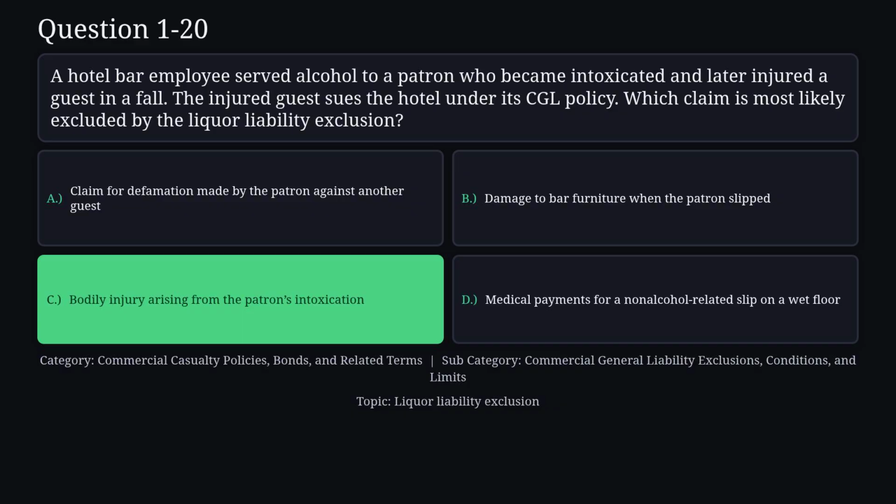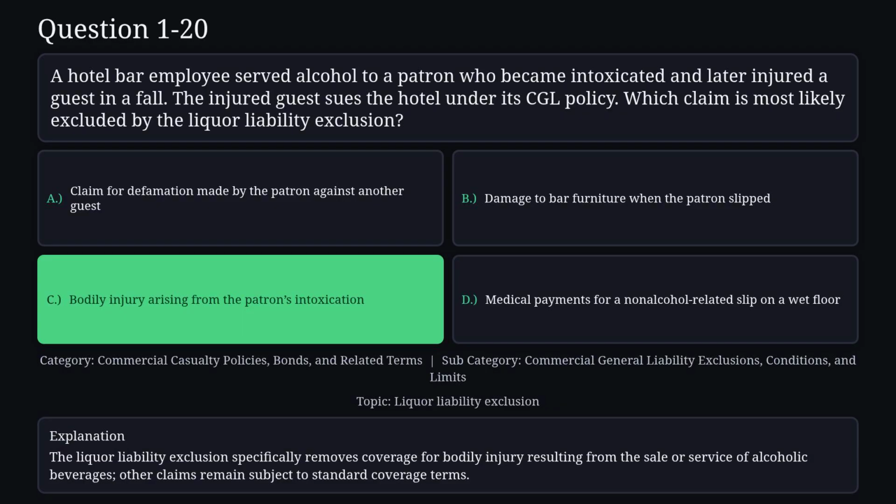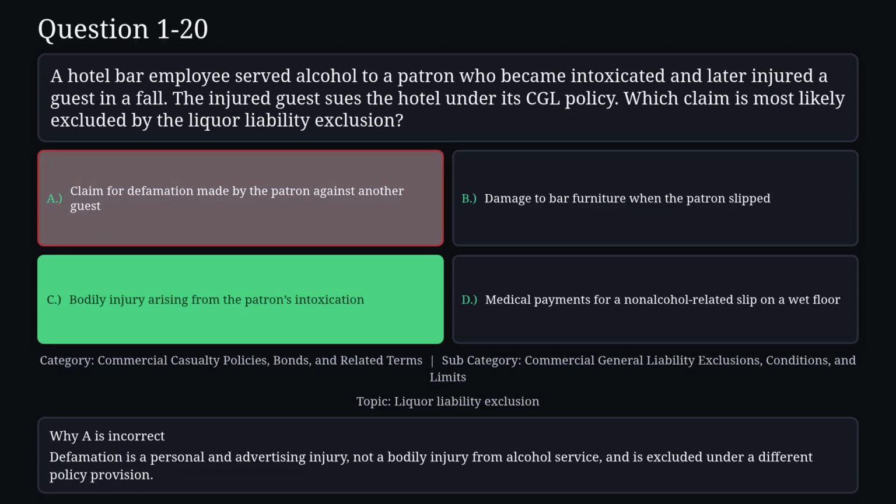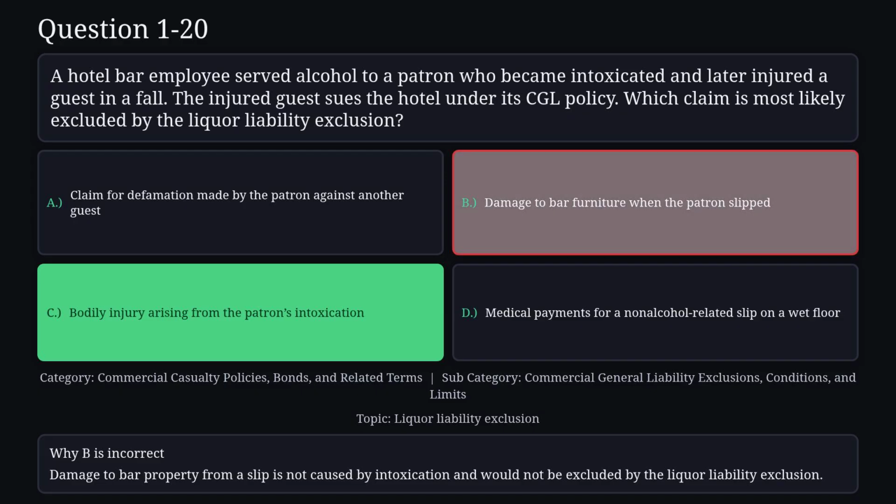The correct answer is C. The liquor liability exclusion specifically removes coverage for bodily injury resulting from the sale or service of alcoholic beverages. Other claims remain subject to standard coverage terms. Reason A is not correct. Defamation is a personal and advertising injury, not a bodily injury from alcohol service, and is excluded under a different policy provision.